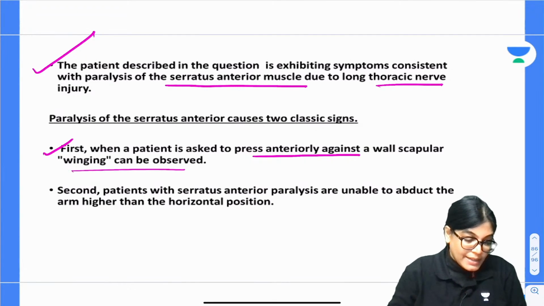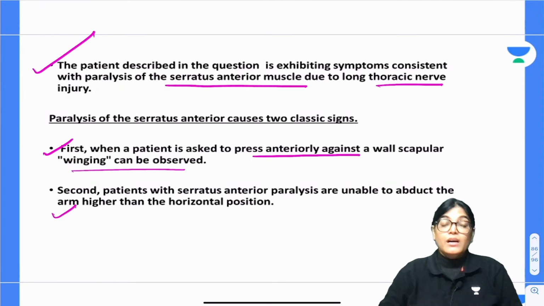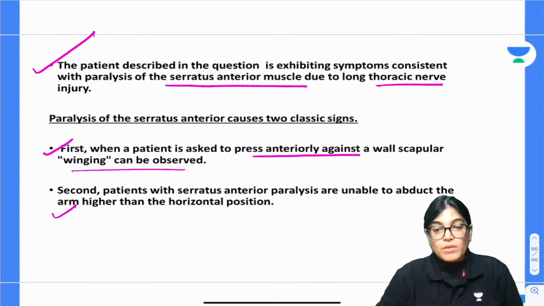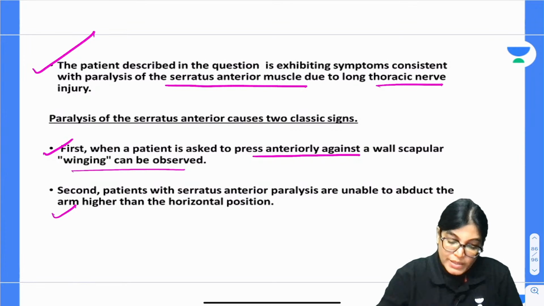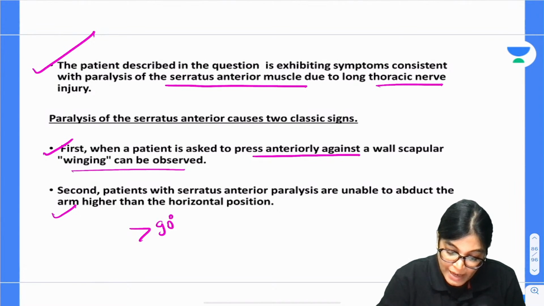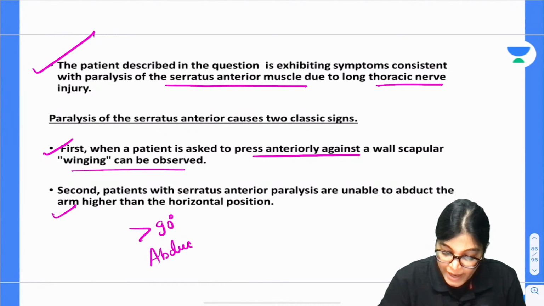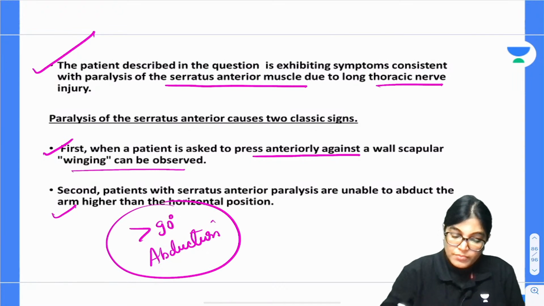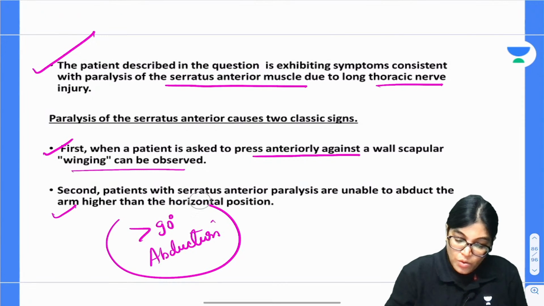Yes, absolutely right, Amitabh. The second abnormality which will be seen in this condition is that the patient will also have the serratus anterior muscle paralyzed. So, the overhead abduction will be involved. It is involved for abduction greater than 90 degrees. So, overhead abduction will be involved. Now the next point is how it is injured.